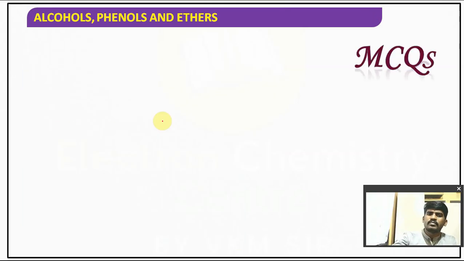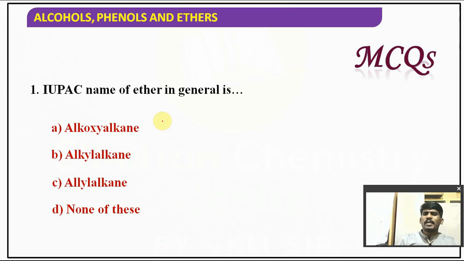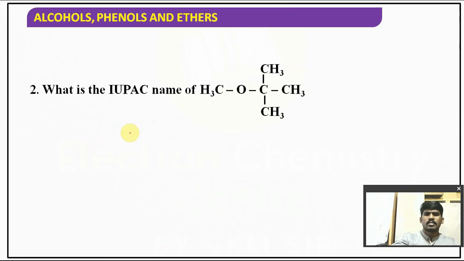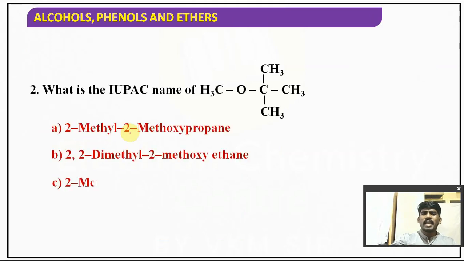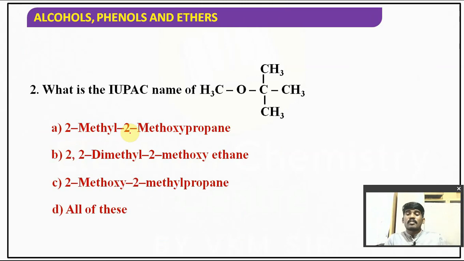Understood? Let's solve MCQs. What is the IUPAC name of an ether in general? Alkoxyalkane. What is the IUPAC name of this compound? First of all, as you know, this is an alkoxy, the smaller chain. This you have to number 1, 2, 3. This we have discussed, right? You can answer it. At the second position we have methoxy, so 2-methoxy-2-methylpropane, or tert-butyl methyl ether. Hope you understand, children. Is it clear for you?